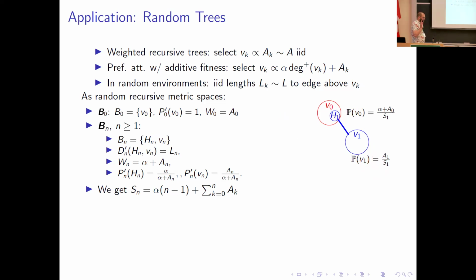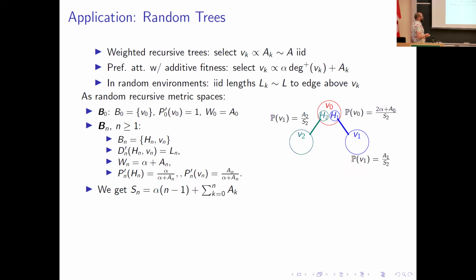In the context of random recursive metric spaces, this is equivalent to either selecting the red block here with probability proportional to A0, or I could select V0 by first selecting the blue block with probability proportional to alpha plus A1, and then within that block, selecting the hook here with probability proportional to alpha over alpha plus A1. Adding those probabilities together gives me alpha plus A0 over S1. Hopefully that makes a bit of sense.